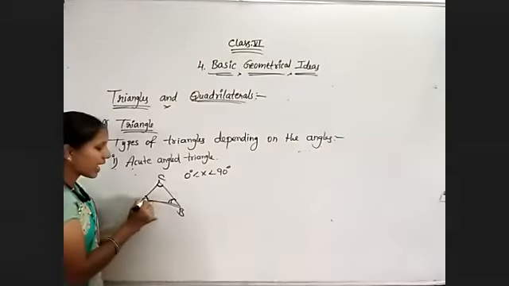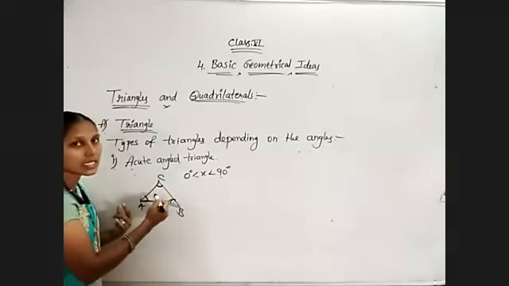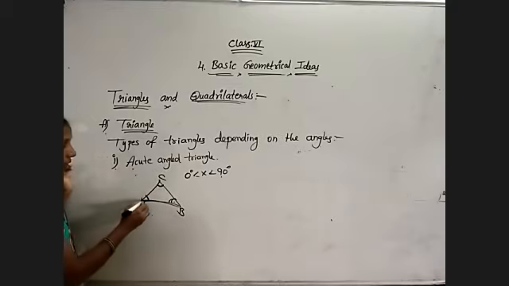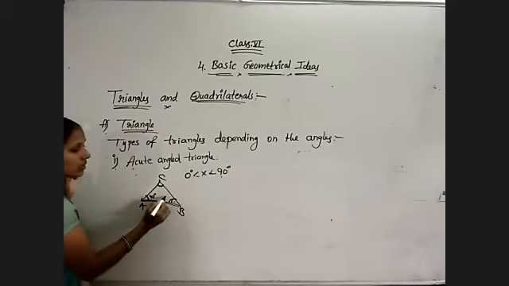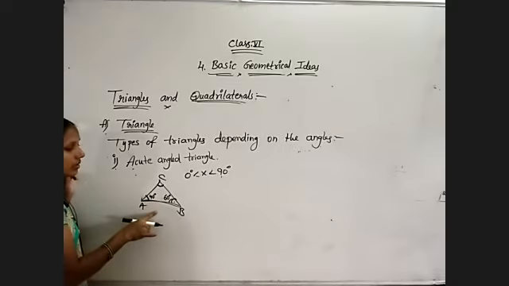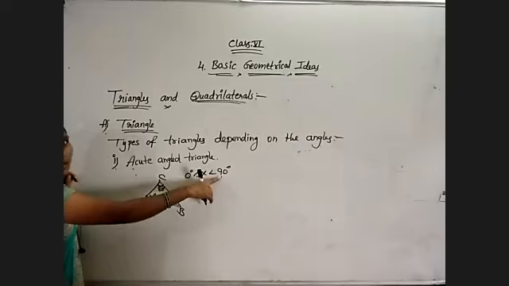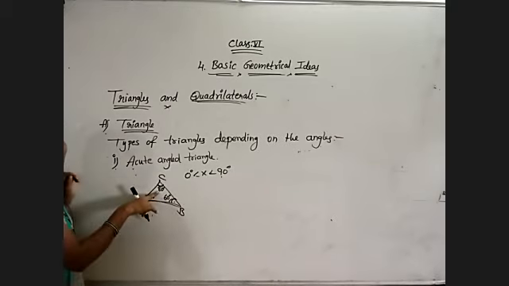So if every angle of a triangle is lesser than 90 degrees, means each angle is an acute angle, then it is known as an acute angle triangle. For suppose angle A is 40 degrees here, and it is 60 degrees, 80 degrees. Lesser than 90, just observe. 40 plus 60, 100, 100 plus 80 is 180.